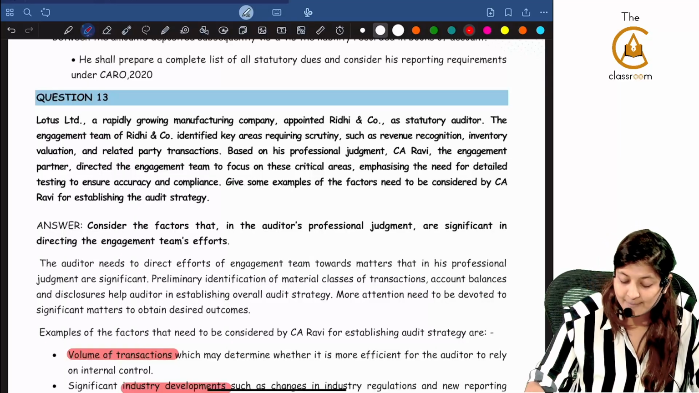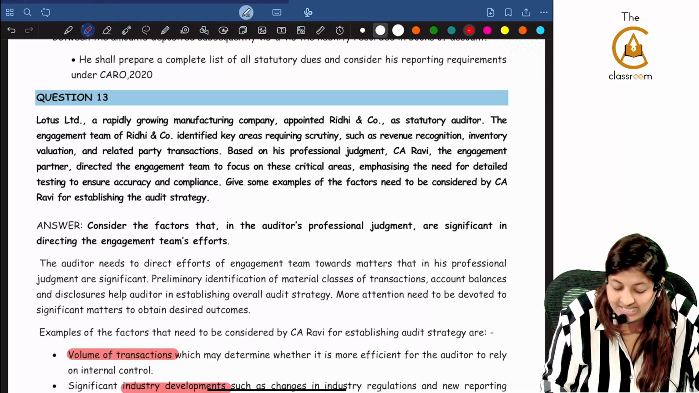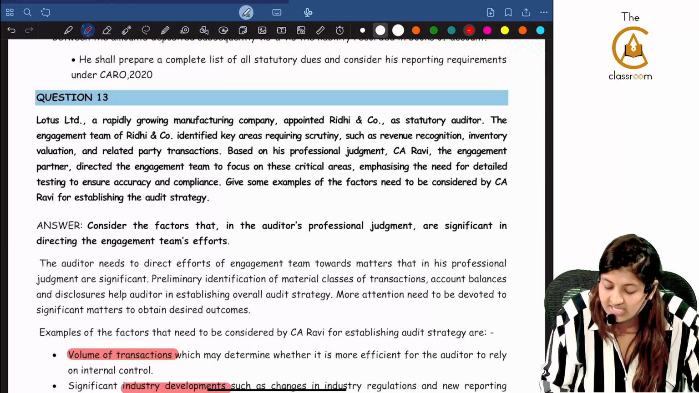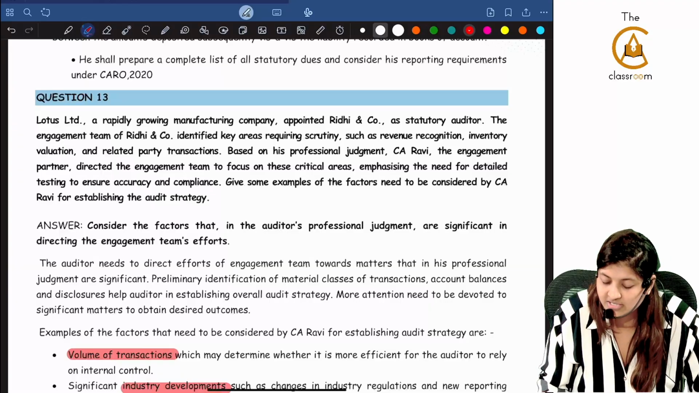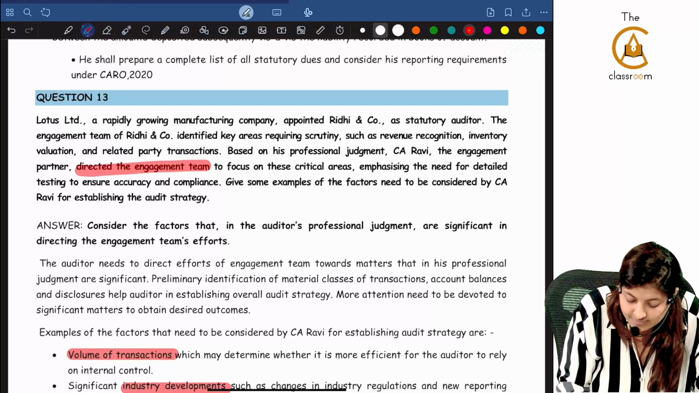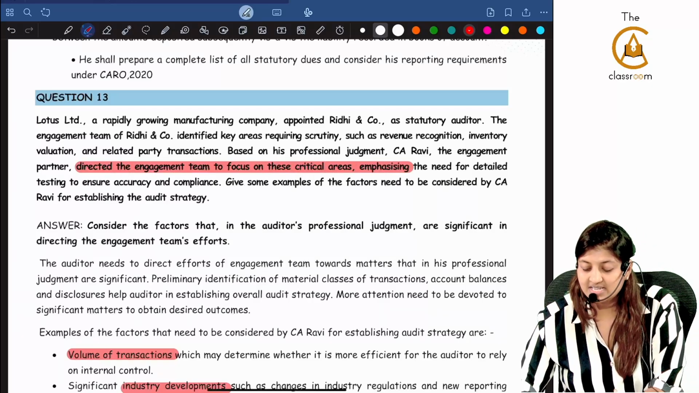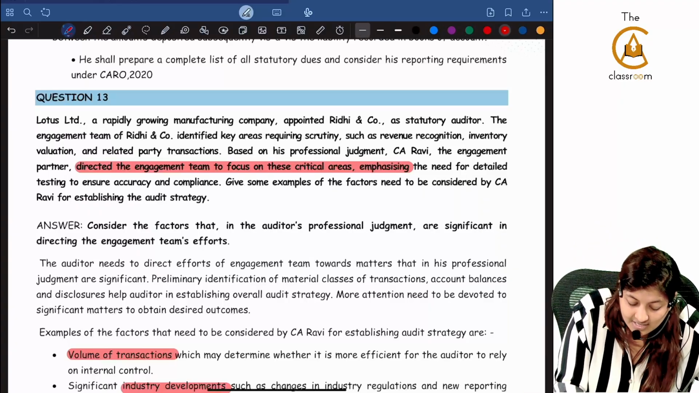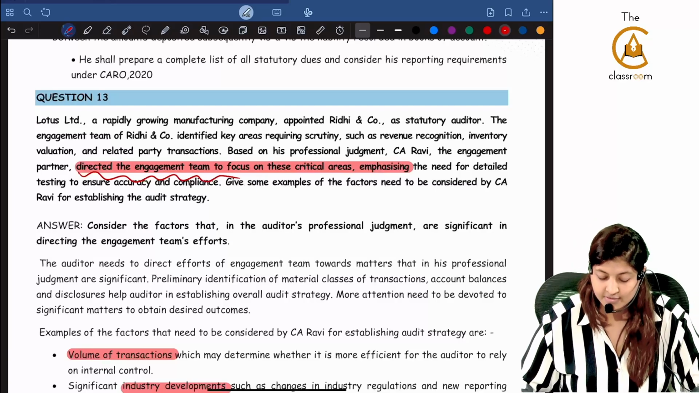Yes. Rapidly growing manufacturing company appointed Riddhi as statutory auditor. The engagement team identified key areas requiring scrutiny such as revenue recognition, inventory valuation, related party. Based on his professional judgment, CA Ravi, the engagement partner, directed the engagement team to focus on the critical areas, emphasizing the need for detailed testing. They have given the keyword: directing the engagement team efforts.